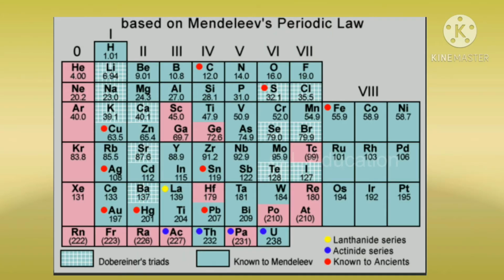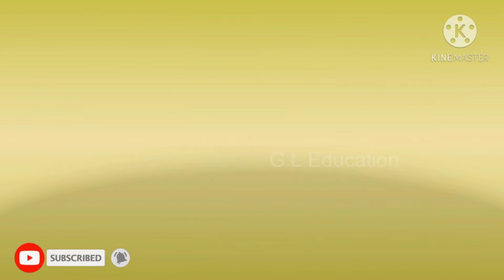Certain elements could not be placed in their proper groups in this manner. The reason for this was wrongly determined atomic masses. Consequently, those wrong atomic masses were corrected. For example, the atomic mass of beryllium was known to be 14. Mendeleev reassessed it as 9 and assigned beryllium a proper place.